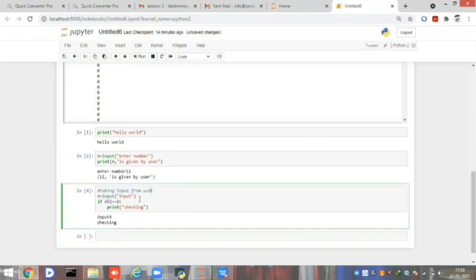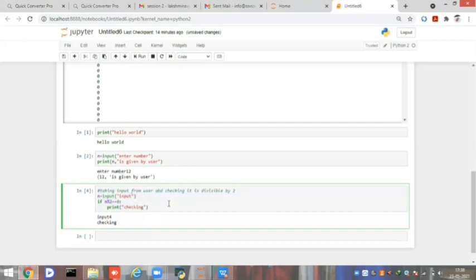Whenever any person sees this, with this comment they can easily understand, okay, this is the functionality that takes the input from the user and checks whether it is divisible by 2. In this case, the end user or any person has no need to check the entire code, but if the person can see the comments, they can understand the entire functionality of what is going on.